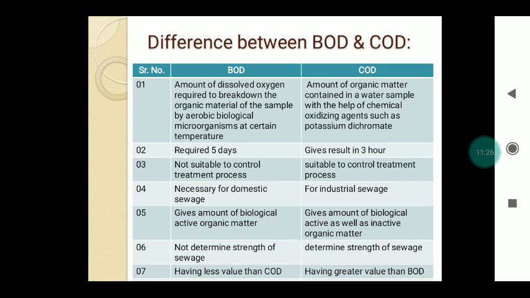Okay, now we are going to discuss the difference between BOD and COD. I already told you that BOD is the amount of dissolved oxygen required for the breakdown or decomposition of organic material in the sample by aerobic biological microorganisms at a certain temperature. And COD means the amount of organic matter contained in a water sample, measured with the help of a chemical oxidizing agent. Remember, here we use the chemical oxidizing agent potassium dichromate, K2Cr2O7.